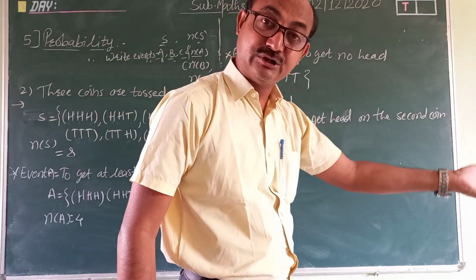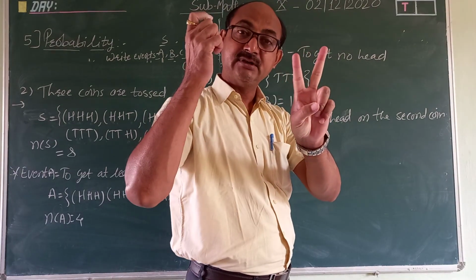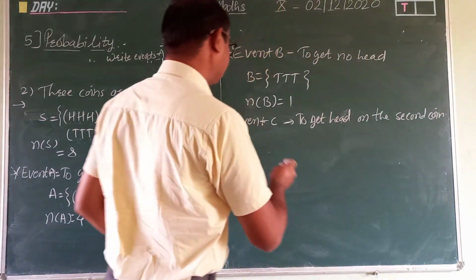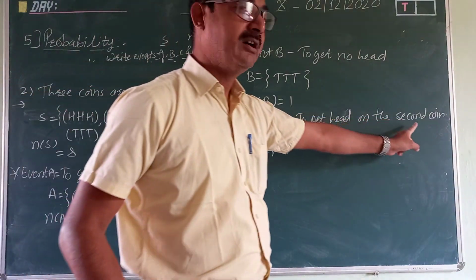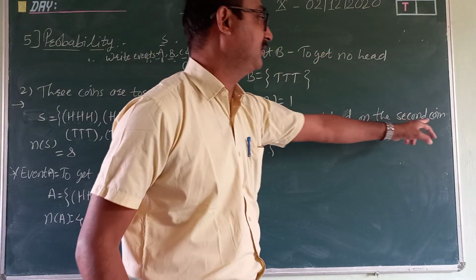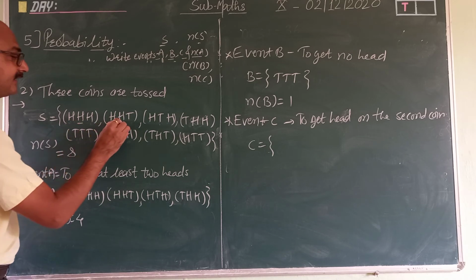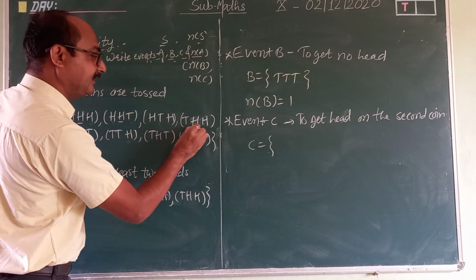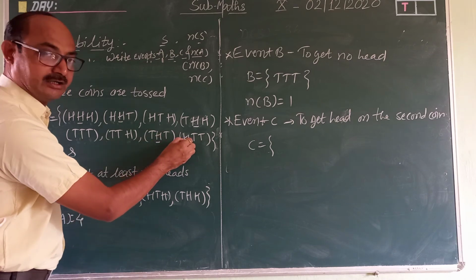The second result should be head. Means whatever the other coins are, the second coin should be head. So H should be in the place of second. See, where the head comes in the second: here second, here second, here not second, here second, here not, here head is second, here not, here first.